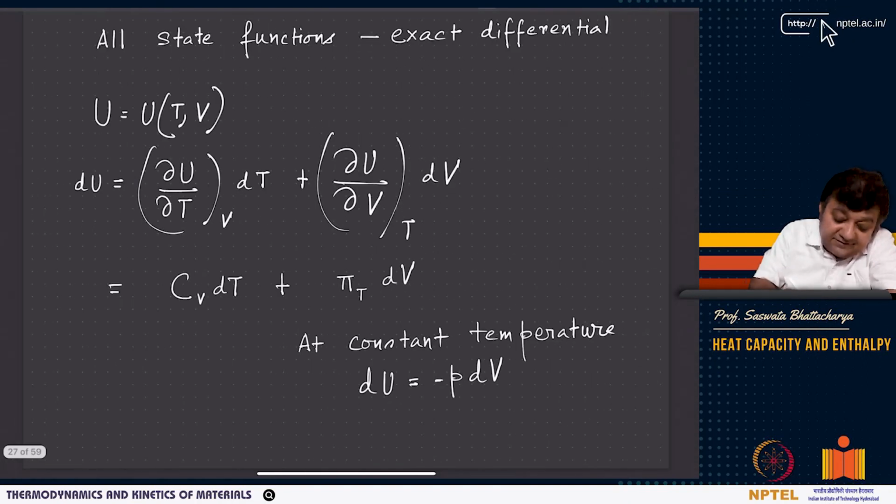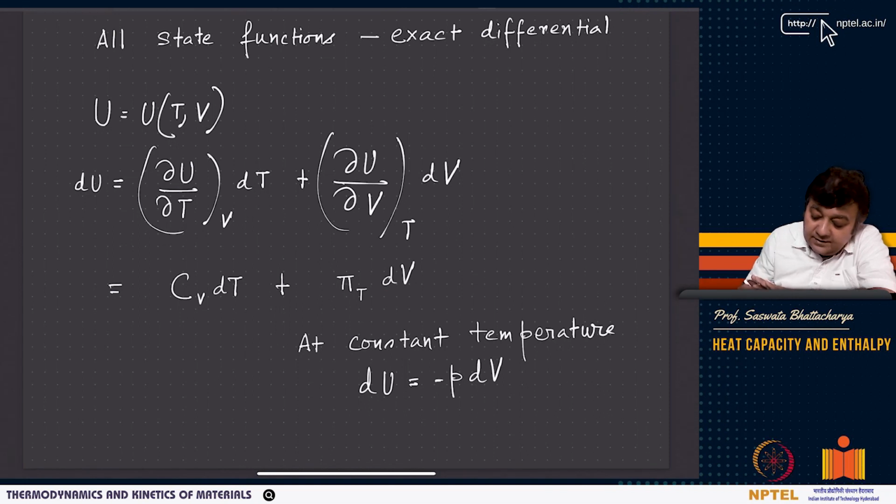Now this M and N, say for example U, if I write as a function of T and V, I get del U del T at constant V dT plus del U del V at constant T dV, right? So del U del T at constant volume is the changing internal energy with changing temperature at constant volume. And del U del V is the changing internal energy with changing volume at constant temperature, right? So you get Cv dT and you get some coefficient like del U del V at constant T, which is pi T dV.